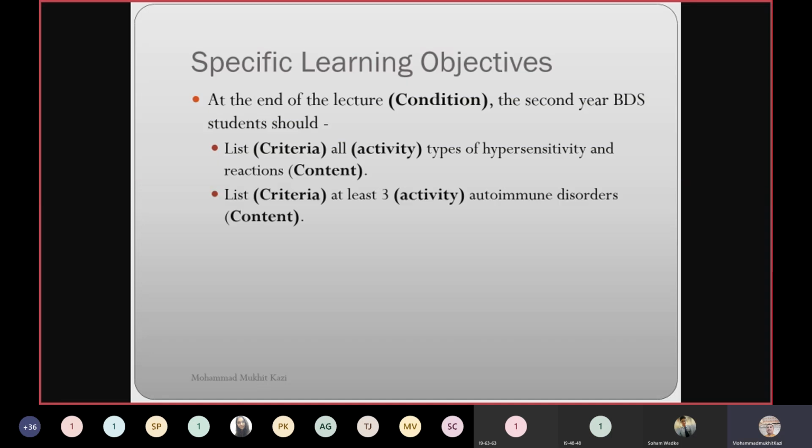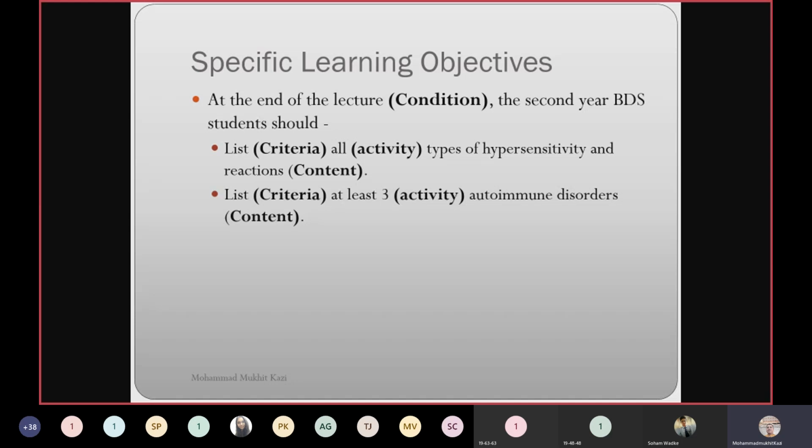Anything in excess is definitely harmful for the host. So immunity, to a certain extent, while taking care of the pathogen, is good. But an overwhelming response of that immunity will lead to harmful effects on the host. There are different learning objectives from today's topic: all types of hypersensitivity reactions and their mechanisms, of course, and you should be able to list at least 3 autoimmune disorders by the end of this lecture.